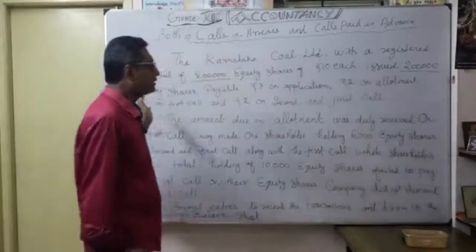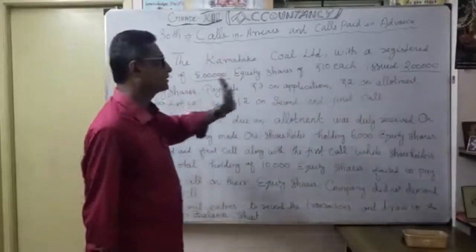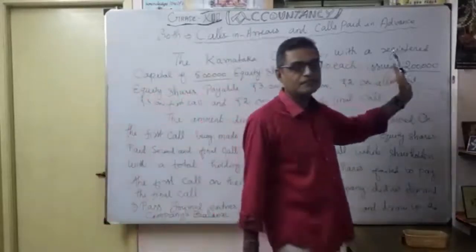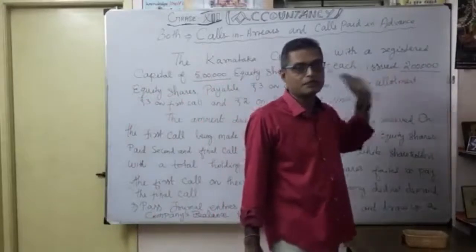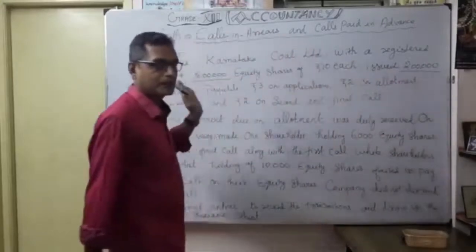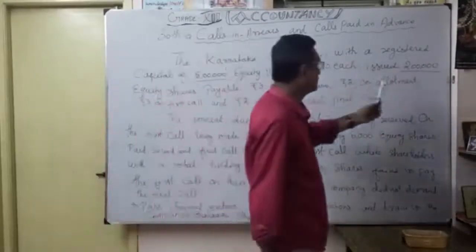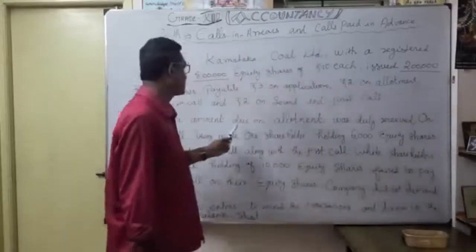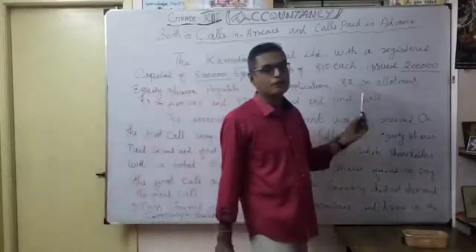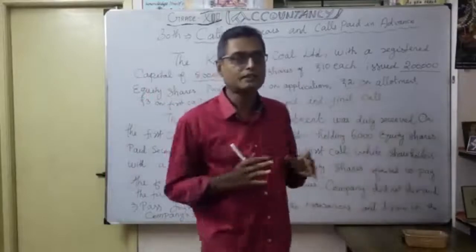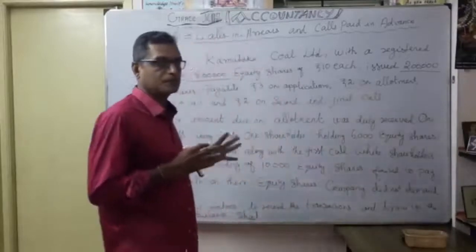Whatever they issued, the entire amount due on allotment was duly received, with no oversubscription and no undersubscription.